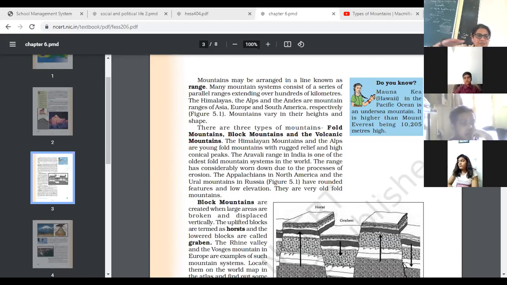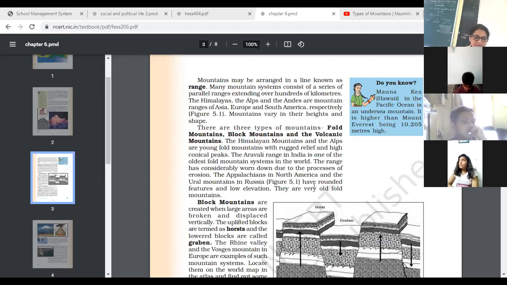They decrease its height and the conical shape. They are very old fold mountains. Now let's talk about the block mountain. Block mountains are formed due to tension, the opposite of compression.